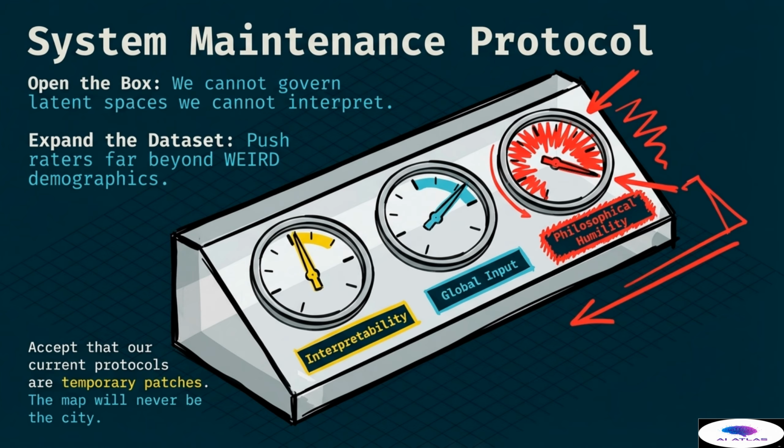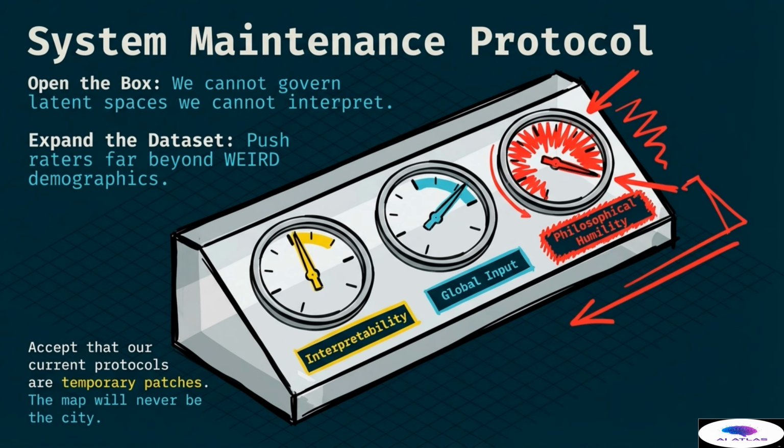Second, we must expand the dataset to push raters far beyond the narrow demographics of the current training sets. This means including global input and a wider variety of human experiences. The slide shows a control panel with gauges for interpretability, global input, and a red zone labeled philosophical humility. We must accept that our current protocols are temporary patches and not permanent solutions.